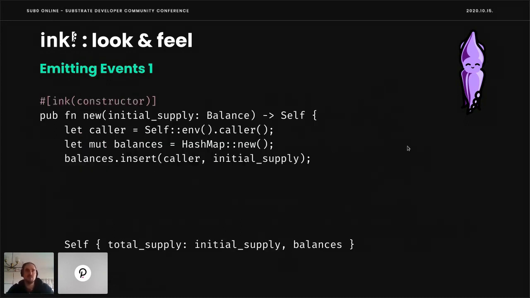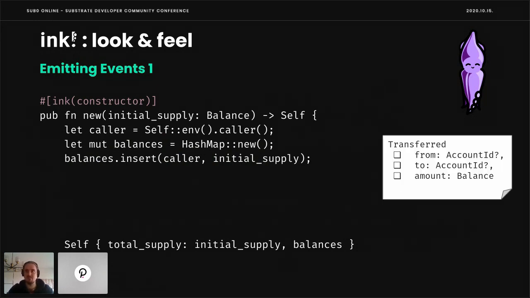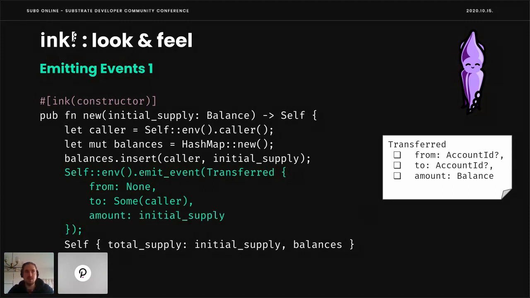And this is the constructor from two slides before that we just went through. And now I'm showing you how we would emit an event from this. So this is the event definition with the three arguments so that you can keep it in mind. One thing we would change is we again would access the environment through self::env, and then we would specify emit event and construct our Transferred event, giving it a None for the from, because the initial fundings come from nowhere. The to is specified as our caller, and the amount is simply the initial supply.